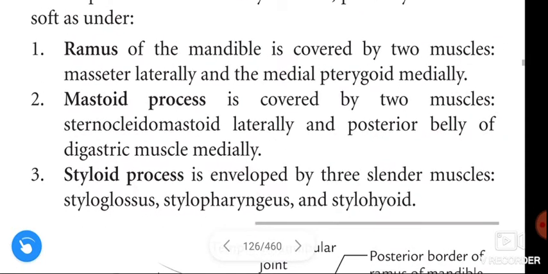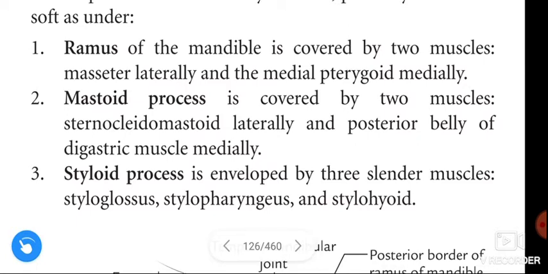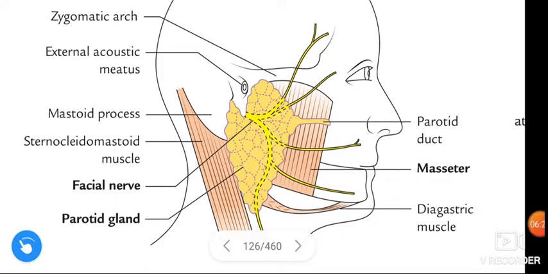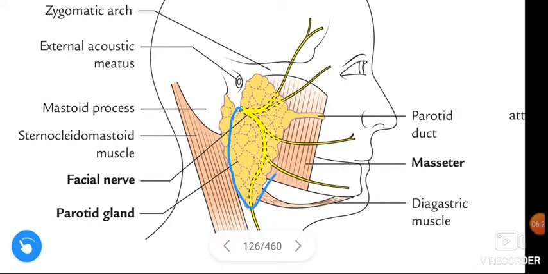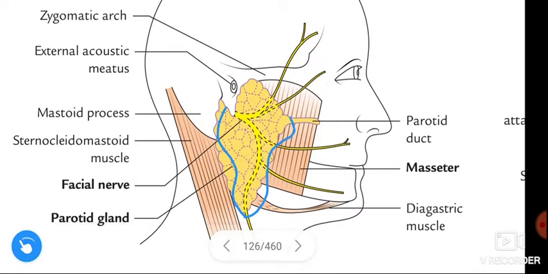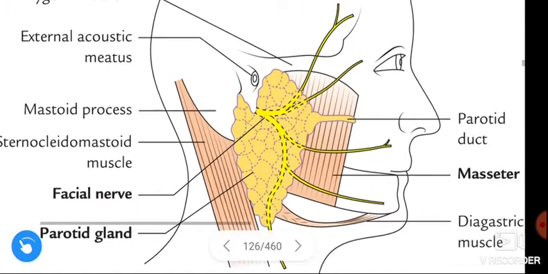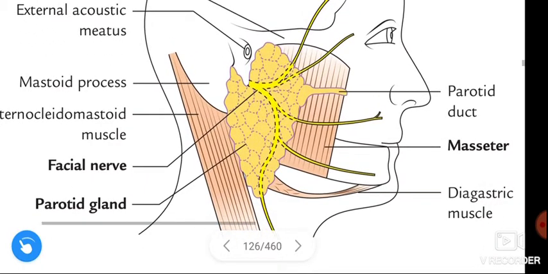Okay guys, coming to the figure. See this figure. This yellowish thing is the parotid gland, the largest of all the three paired salivary glands. And this is the parotid duct.